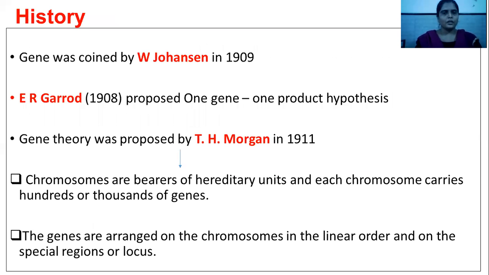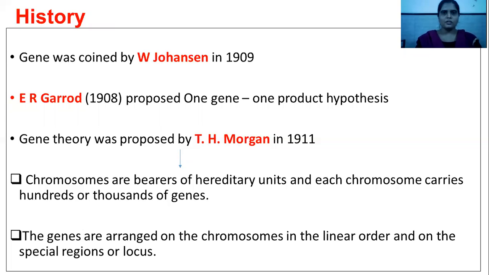History. The term gene was coined by Johannsen in 1909. E.R. Garrod in 1908 proposed the one gene, one product hypothesis. That is, one gene will produce one product. Gene theory was proposed by T.H. Morgan in 1911.